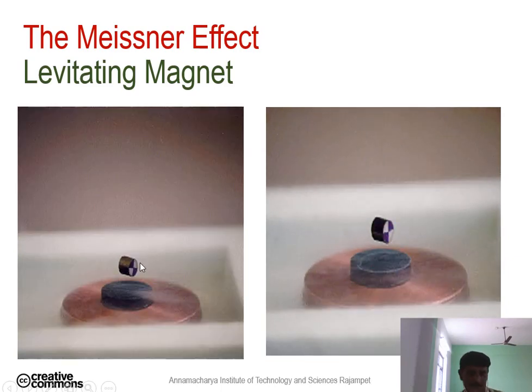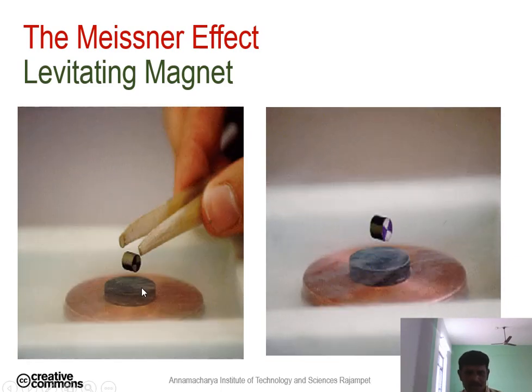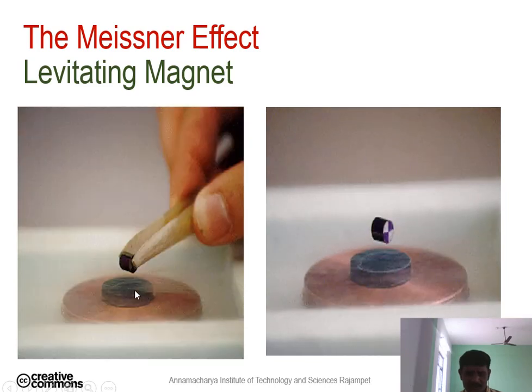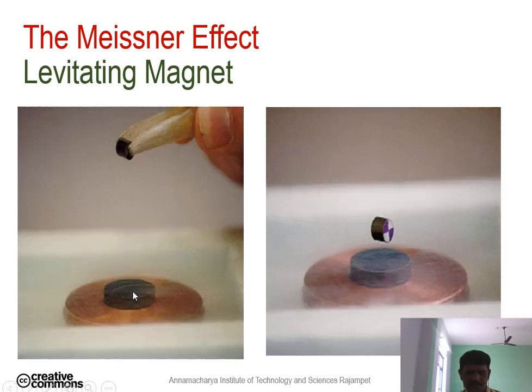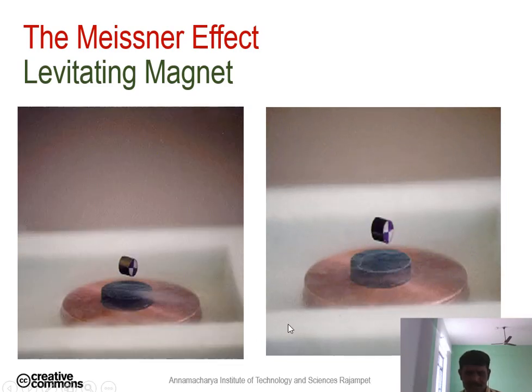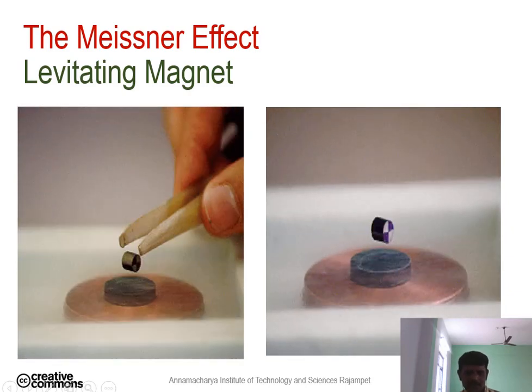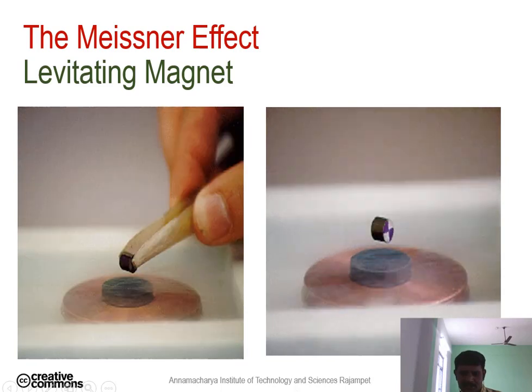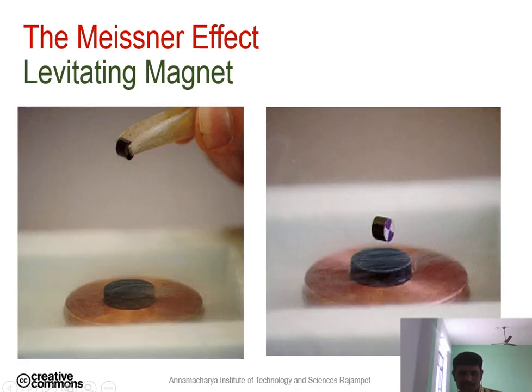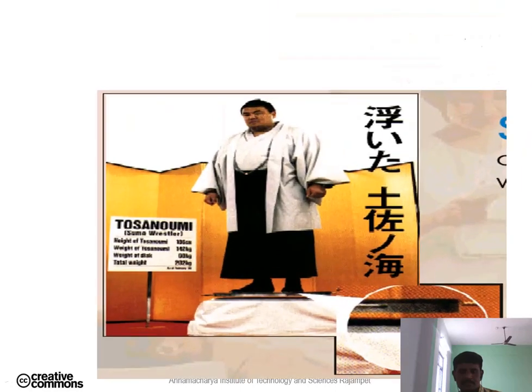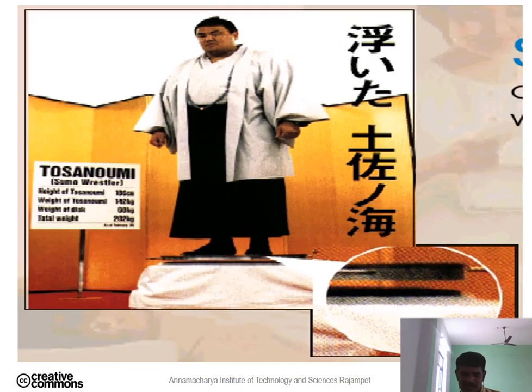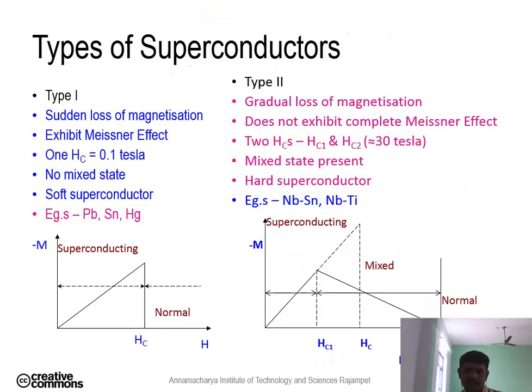When a metal strip is dropped on the surface of the superconductor, it repels like this. In the second diagram we can observe that. So that is magnetic levitation. This magnetic levitation can be used in high speed transportation. This is one of the examples of high speed transportation by using magnetic levitation.